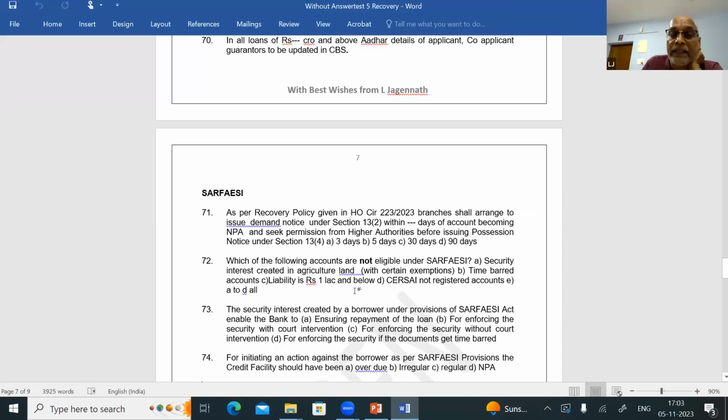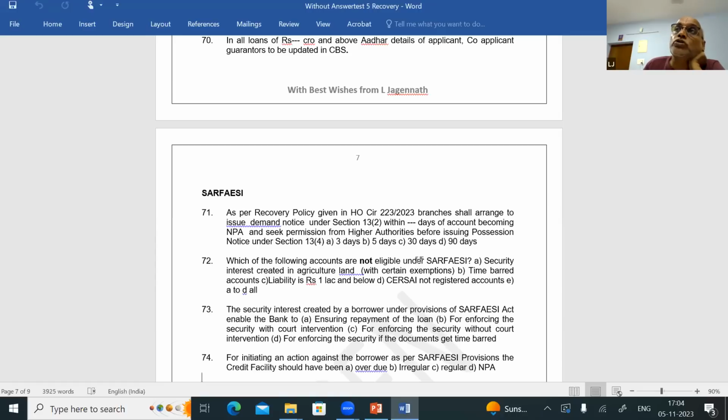Then liability rupees 1 lakh and below. Okay, SARFAESI not registered account. Which of the following accounts are not eligible under SARFAESI? Security interest created in agricultural land with certain exemptions. Yes, they are not eligible. Liabilities rupees 1 lakh and below. Okay, not eligible. So SARFAESI not registered accounts not eligible.